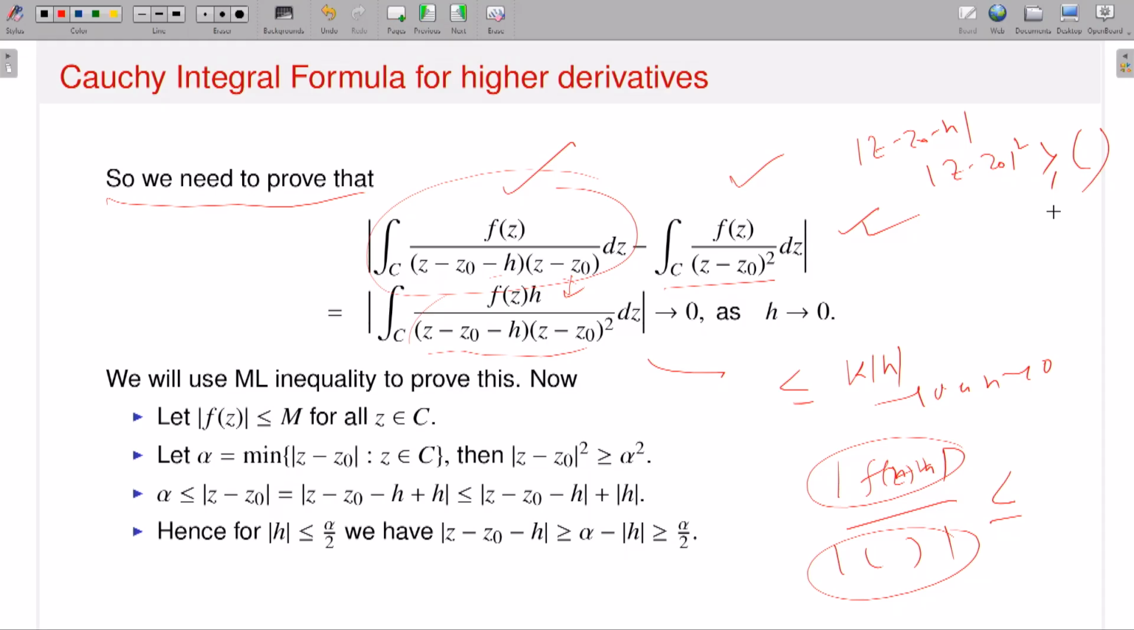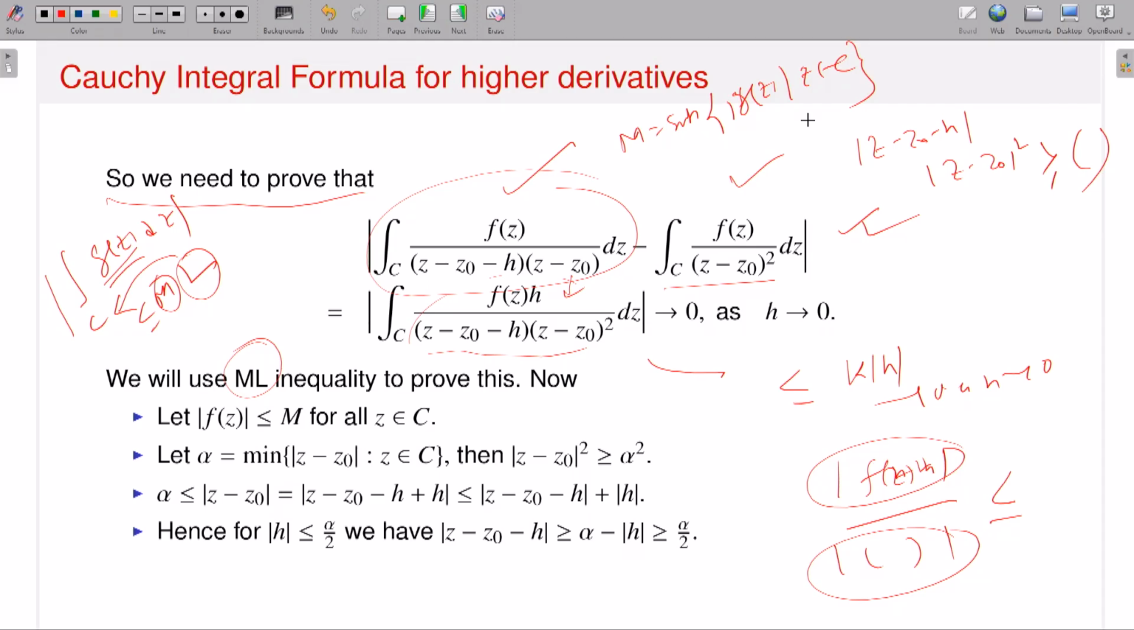So I have to use the ML inequality. What is the ML inequality? If you remember, the ML inequality means if I have this kind of contour integration of g(z) dz, then this is dominated by M times L. What is L? L is the length of the contour C, and M is the supremum of the modulus of g(z), where z runs over my contour C. If the supremum is dominated by something, then it should be M times L. So that kind of formula I will use.